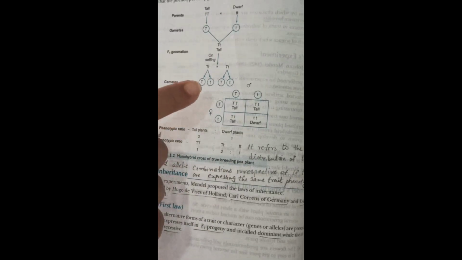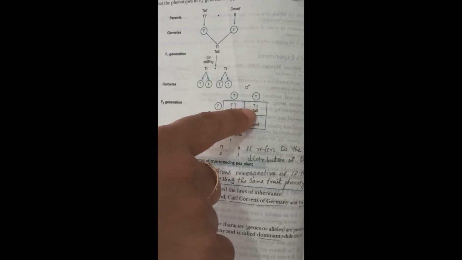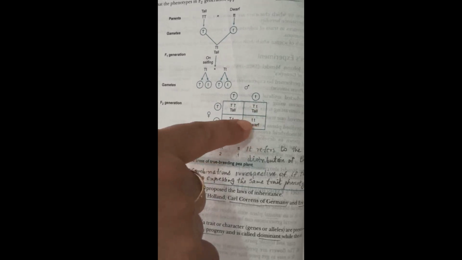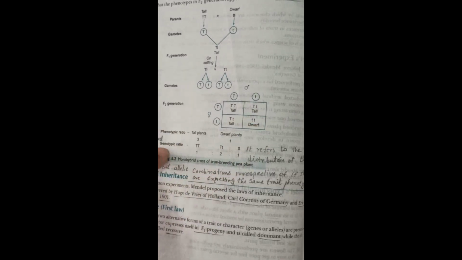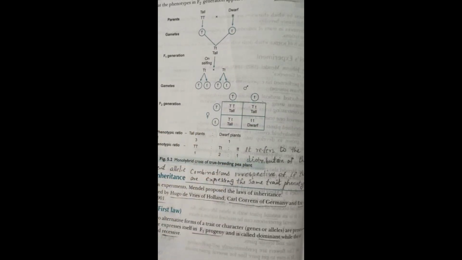If you are talking about the genotypic ratio, phenotypic means outward expression, and genotypic means inside expression. Here you can see capital T capital T only 1, so we have written 1. Capital T, small t, there are 2, so we have written 2. Again small t small t, 1. So the genotypic ratio is 1:2:1.